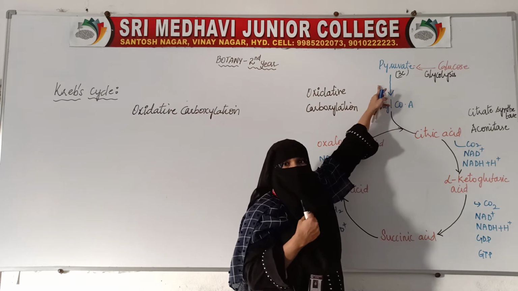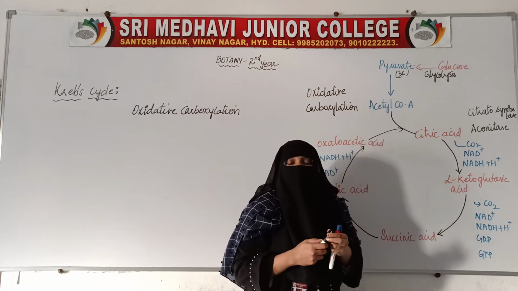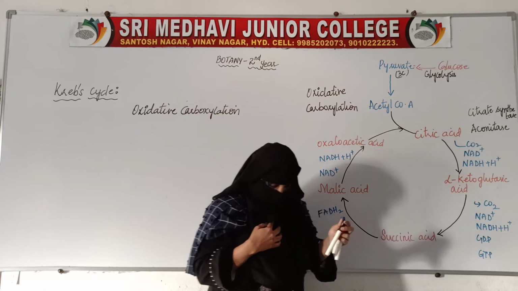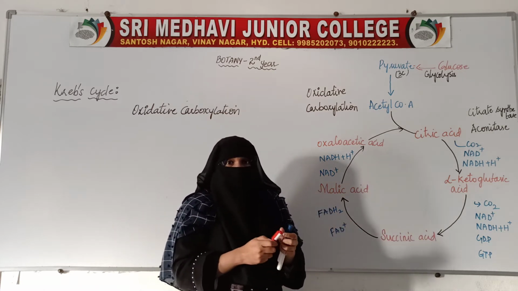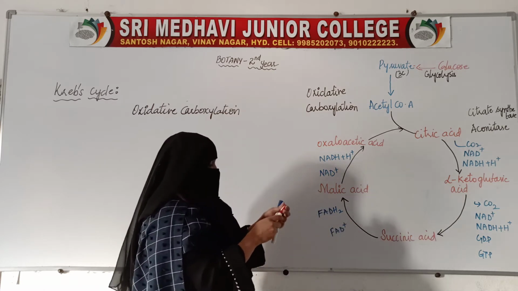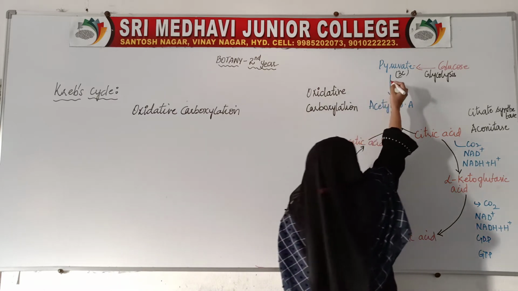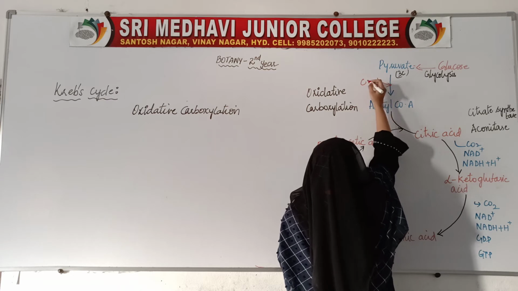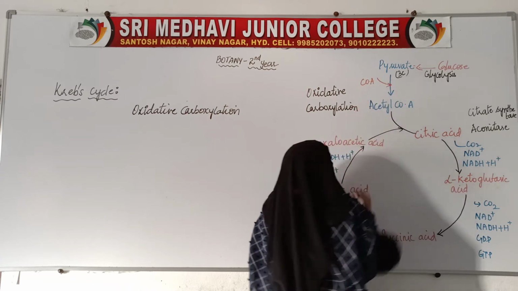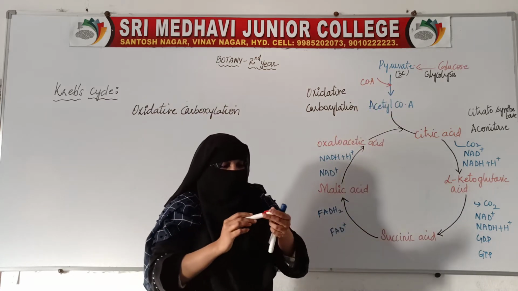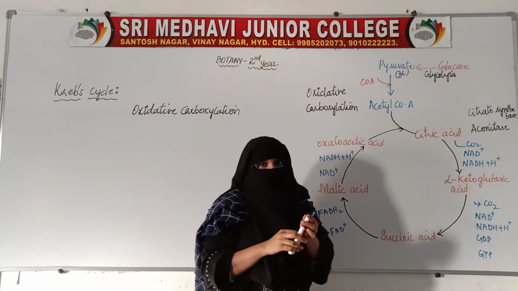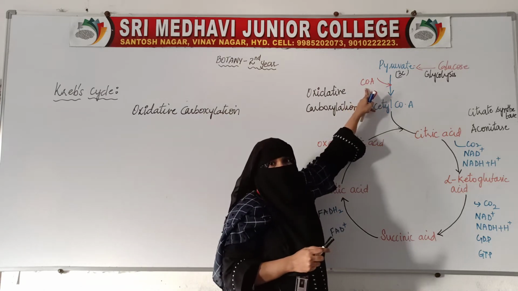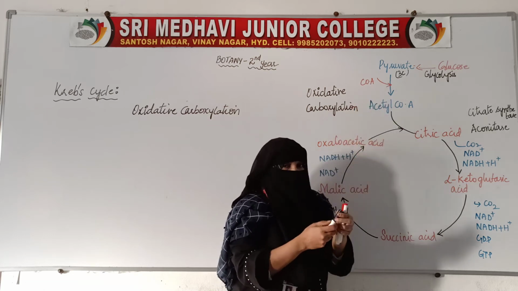This 3-carbon compound, that is pyruvic acid, combines with another substance, that is coenzyme A. And what happens?